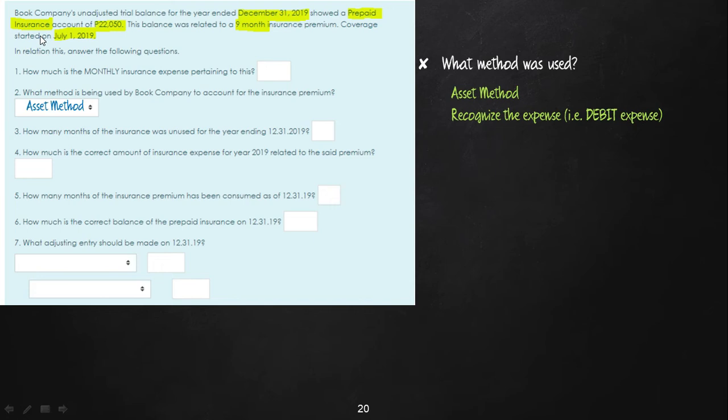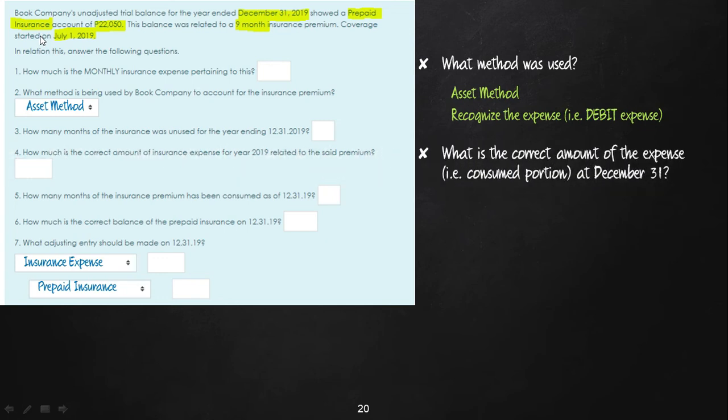Sorry, I had to drink water. And the normal balance of an expense is a debit. Therefore, we know our adjusting entry in question number 7 is to debit expense. Because it's prepaid insurance, the expense is insurance expense. And we know the partner to that is prepaid insurance. There's no amount yet, so it's still partial.